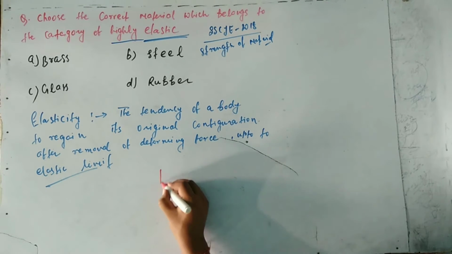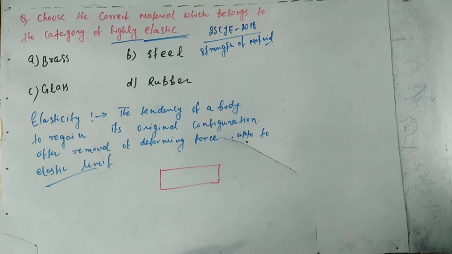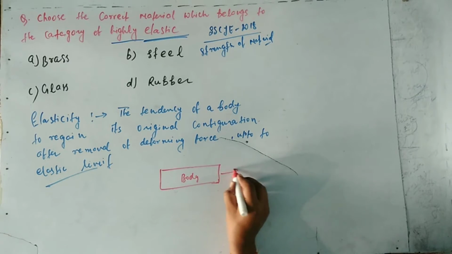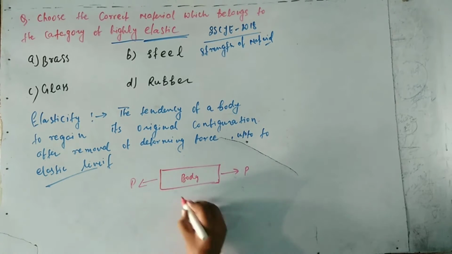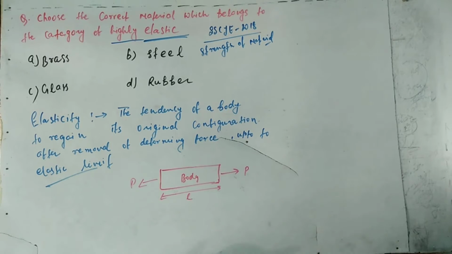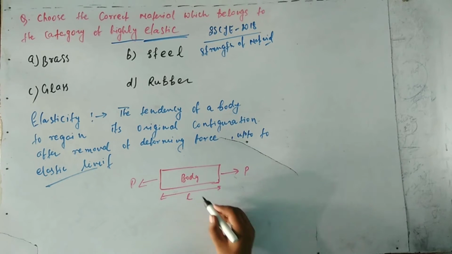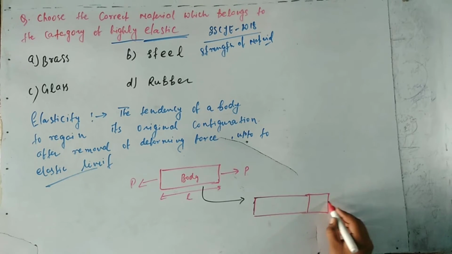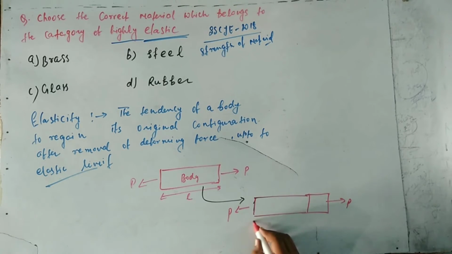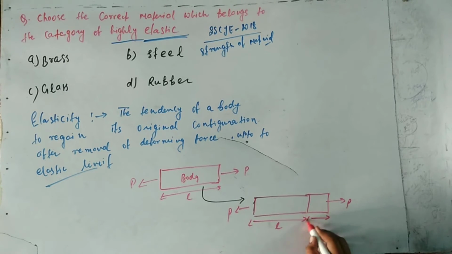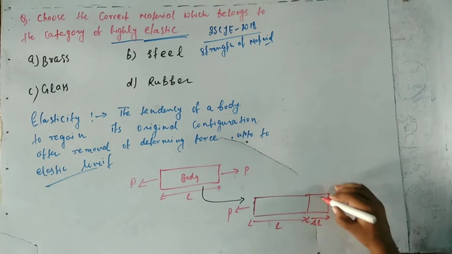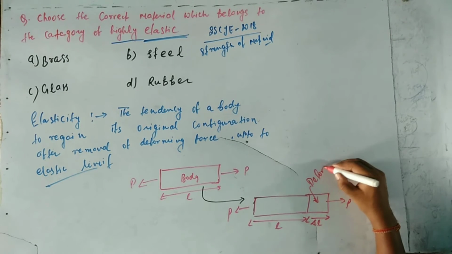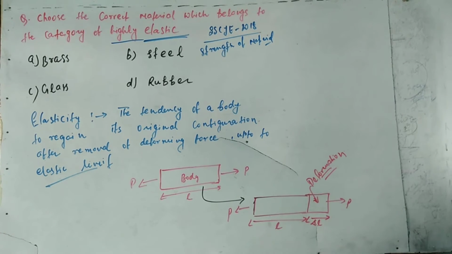For elasticity, suppose this is a material, or a body. We apply two pull forces on both sides of this body. The length of the body is L. When we apply the forces on both sides, elongation takes place because the forces are pull forces. So the stretching in the body is called deformation of the body. The deformation is del L.